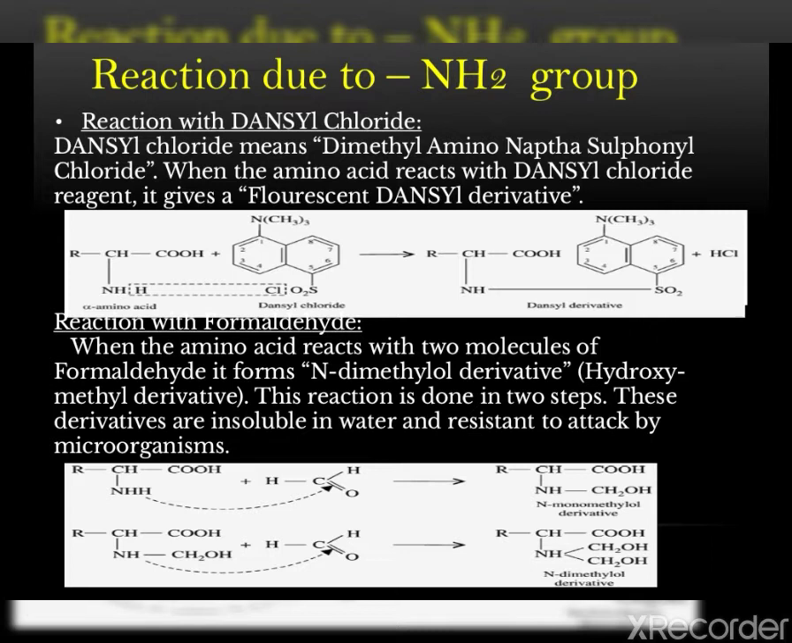The next reaction is the reaction with formaldehyde. When the amino acid reacts with two molecules of formaldehyde, it forms an N-dimethylol derivative, that is a hydroxymethyl derivative. This reaction is done in two steps. These derivatives are insoluble in water and resistant to attack by microorganisms. See the particular reactions.